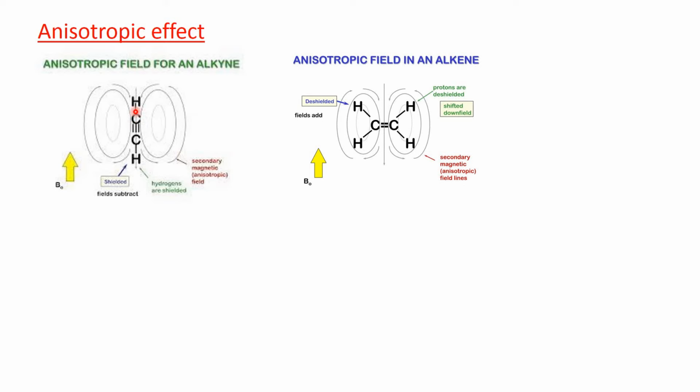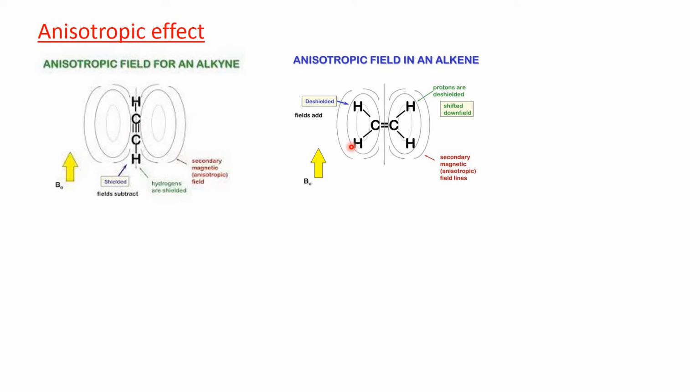And as it is more electronegative, the electron density around this proton will be less. Electron density around this proton being less means it is expected to be in the de-shielded position. Its delta value will be high, in the downfield. So it is expected that this proton of the acetylene molecule is in the de-shielded position, which we are explaining from the electronegativity of the carbon.